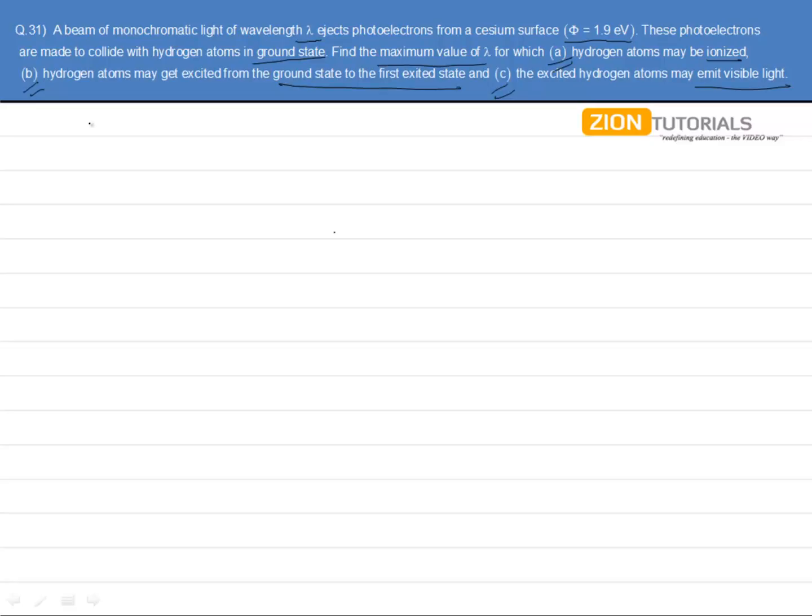So in the first part, they are getting ionized. So they are moving from 1 to infinity, right? So the energy required for the transition is 13.6 electron volts. So here, the energy of the photon, that is hc by lambda, must be equal to the work function of the metal, that is 1.9, plus whatever is required to ionize, 13.6.